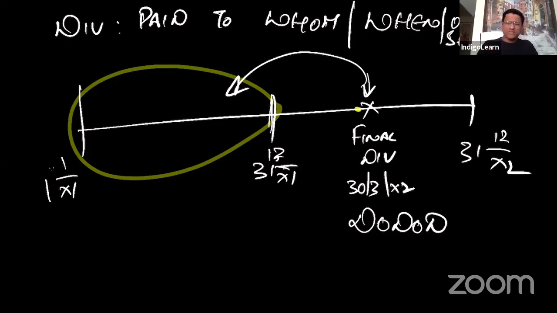Before this DODOD, maybe 1 week, 10 days, something like that, there would have been a cutoff, and the directors will call for the list of shareholders, the register of shareholders, where they would have asked, who are our final members now? Based on that, the company would have arrived at something called the cutoff date. Based on that cutoff date, the company would have said, these are the shareholders, so to these shareholders we will pay dividend, the shareholders who are actually on the books of the company as on the cutoff date.